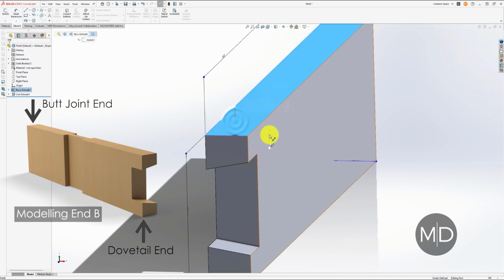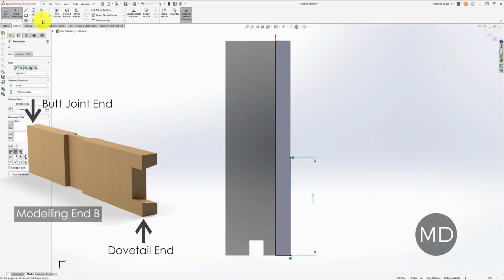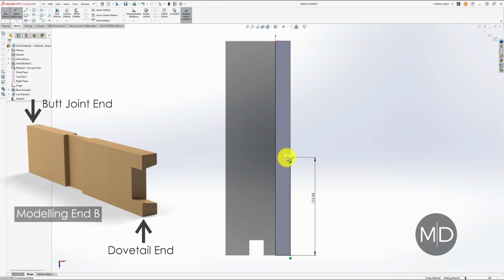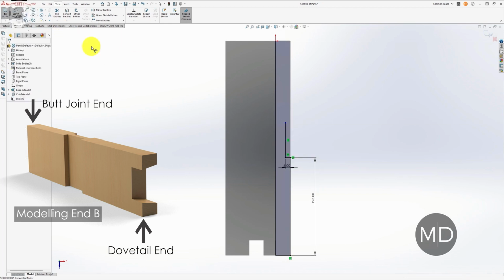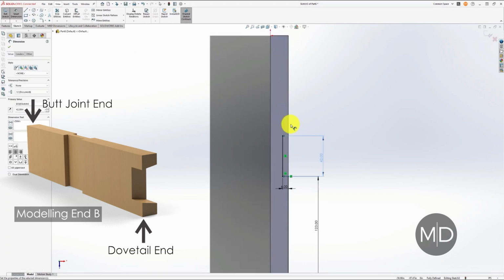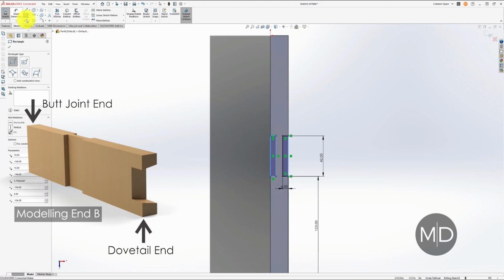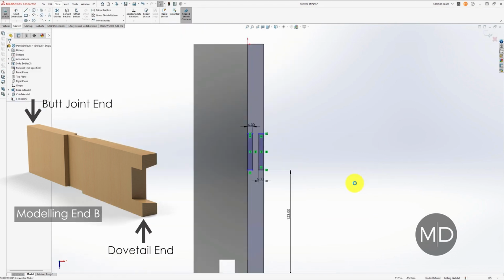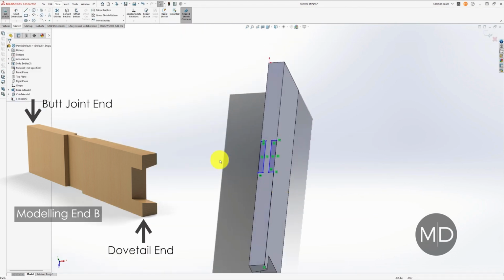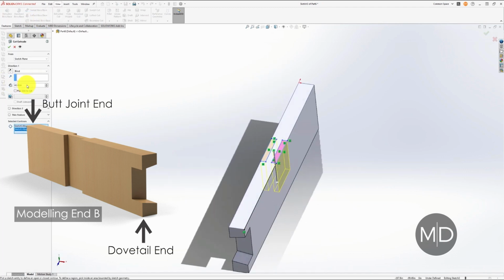Next, I moved on to the male section of the bridle joint on this end. To do that, I selected the sketch tool on the top face of this length. I came in 123 millimeters from the dovetail side, and then I'm sure there was a far quicker way to do this, but I've basically just marked out two areas, 42 by 6 millimeters on each side, leaving a 7 millimeter gap in the middle. And then I used the cut extrusion tool to cut away both sides, 64 millimeters down, which leaves us with the male section of the bridle joint complete.